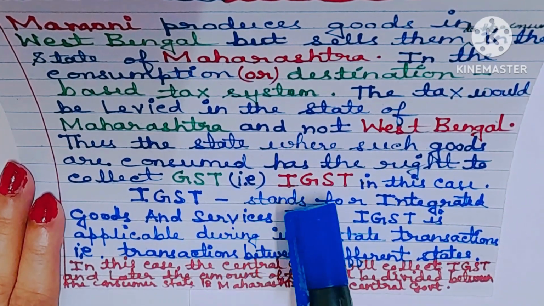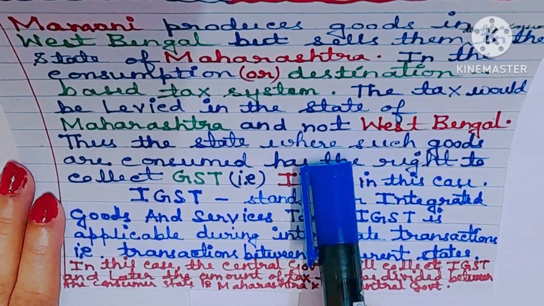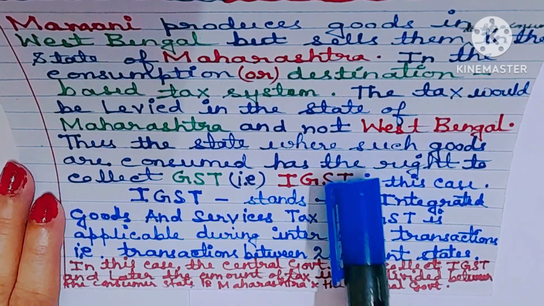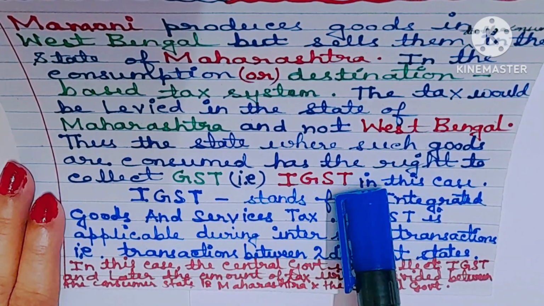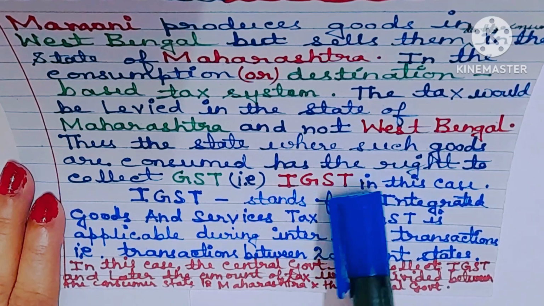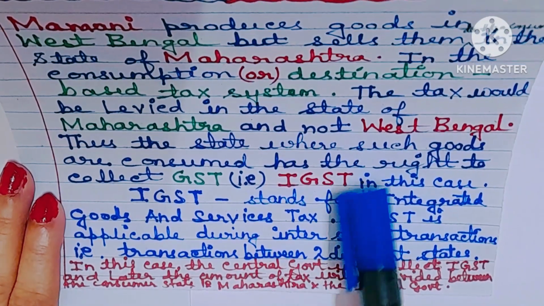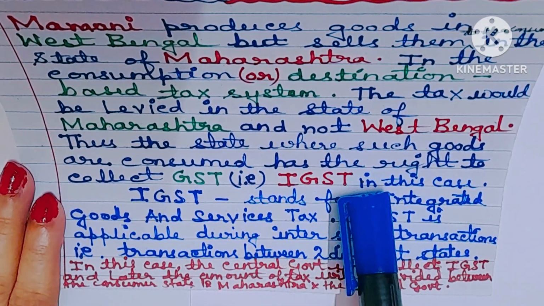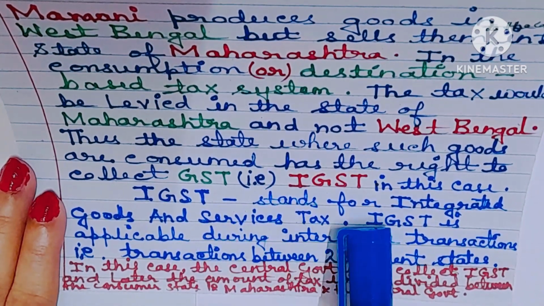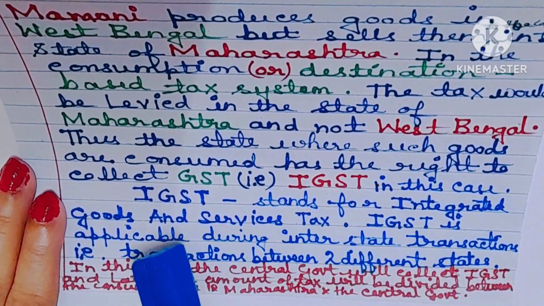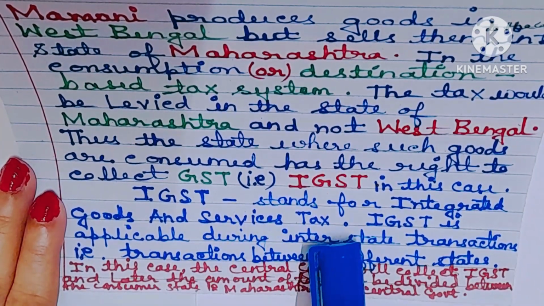That is IGST. Because here two different states are involved. That is interstate transactions. Wherever interstate transactions are involved, IGST is applicable. Understood? IGST stands for Integrated Goods and Services Tax.